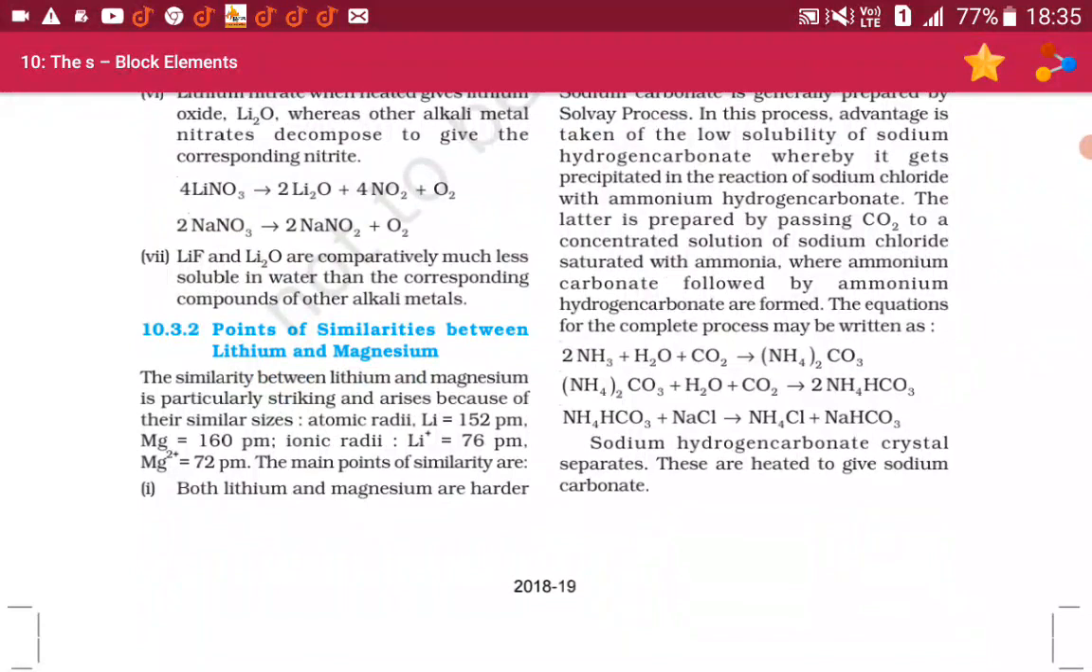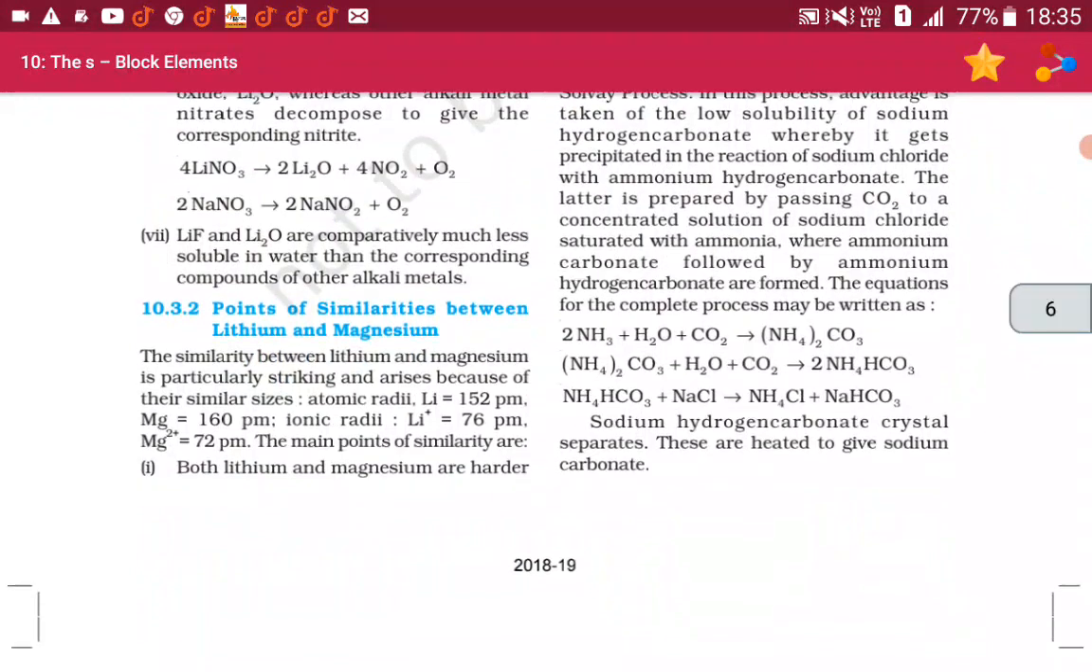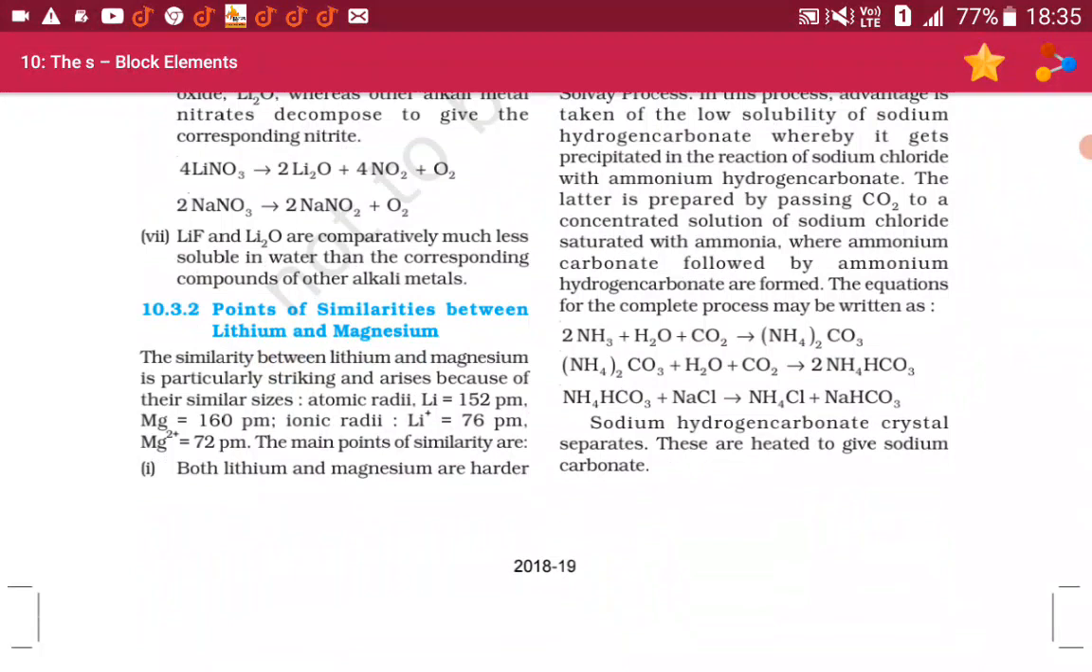10.3.2 Points of similarities between lithium and magnesium. The similarity between lithium and magnesium is particularly striking and arises because of their similar sizes. Atomic radii: lithium 152 picometer and magnesium 160 picometer. Ionic radii: Li+ equals 76 picometer and Mg2+ equals 72 picometer.